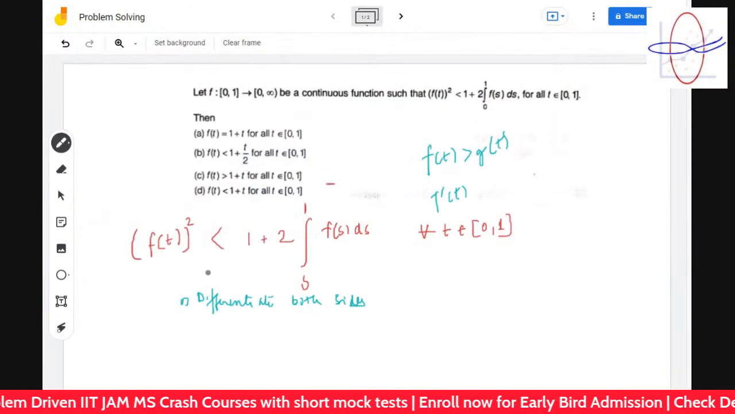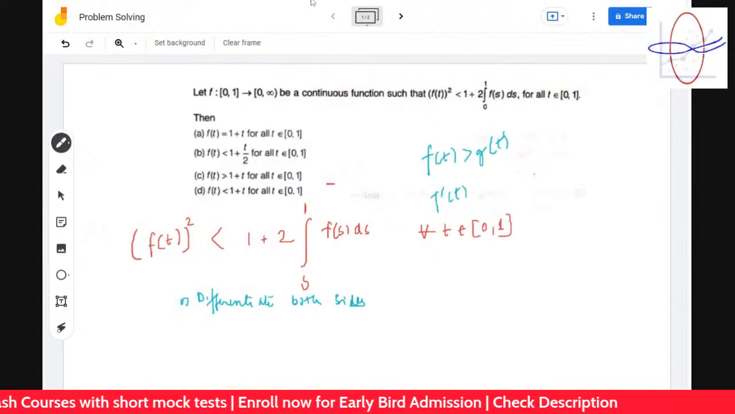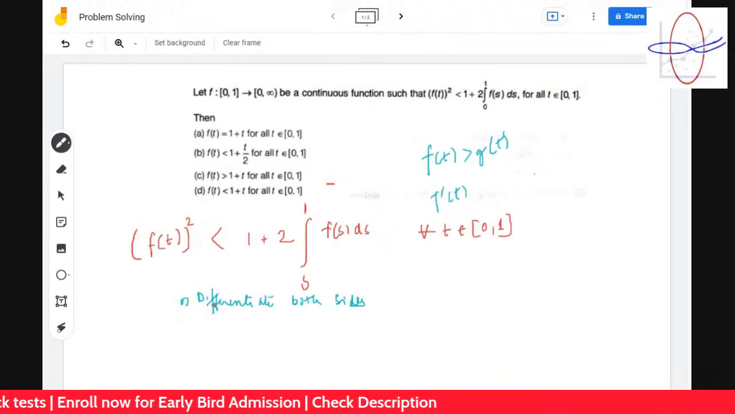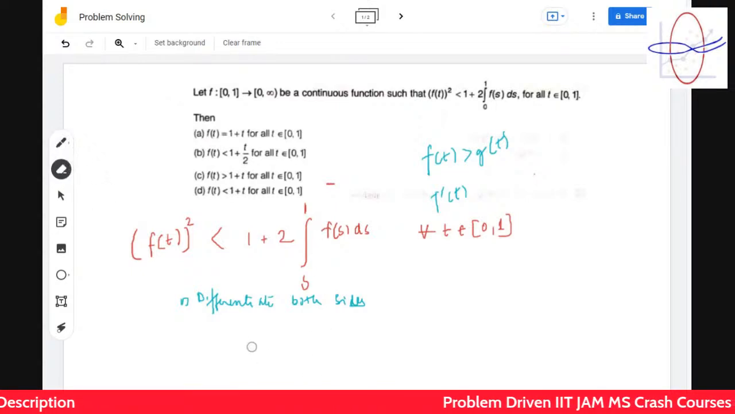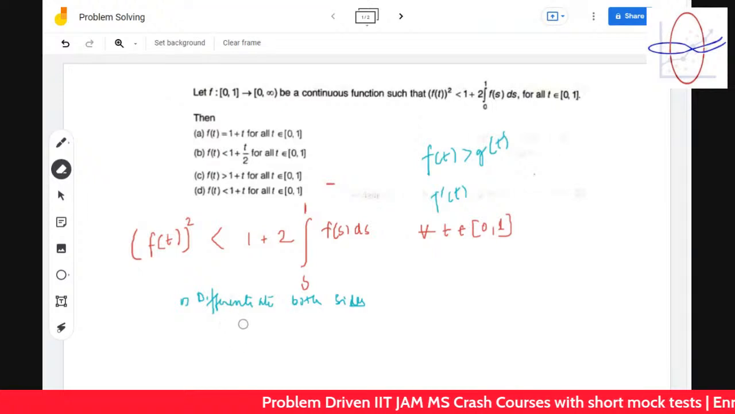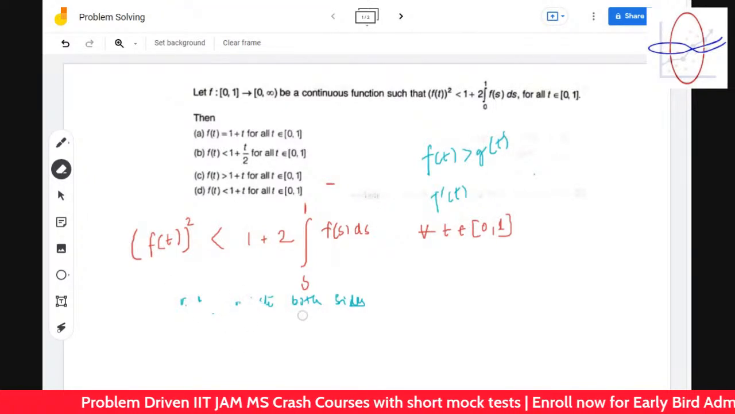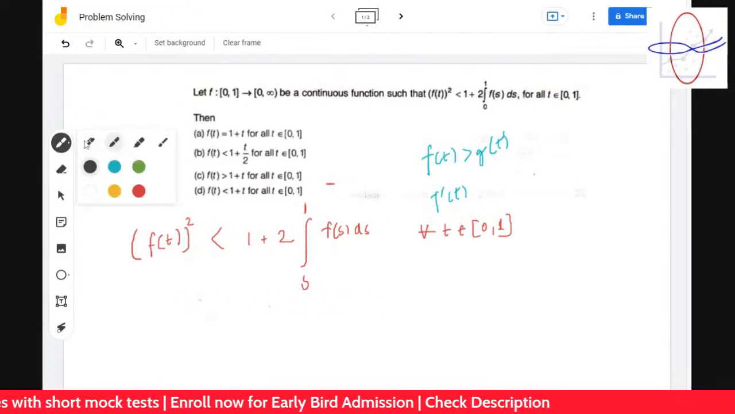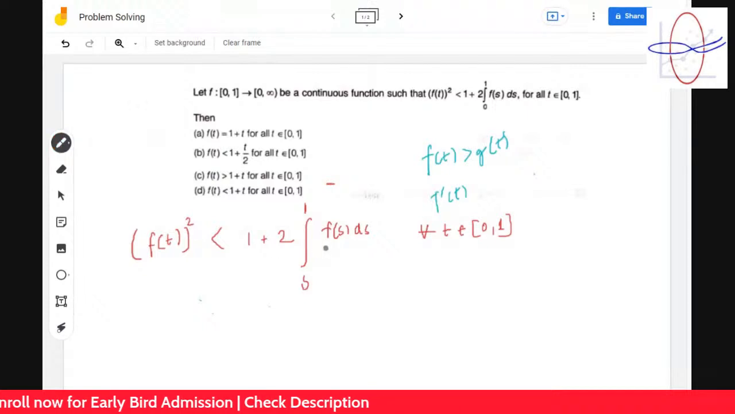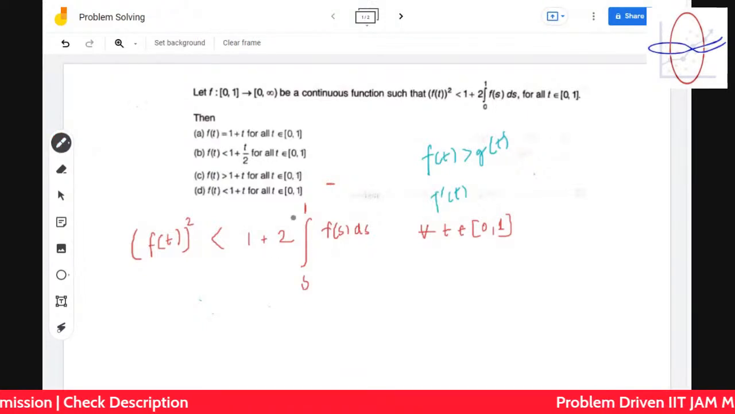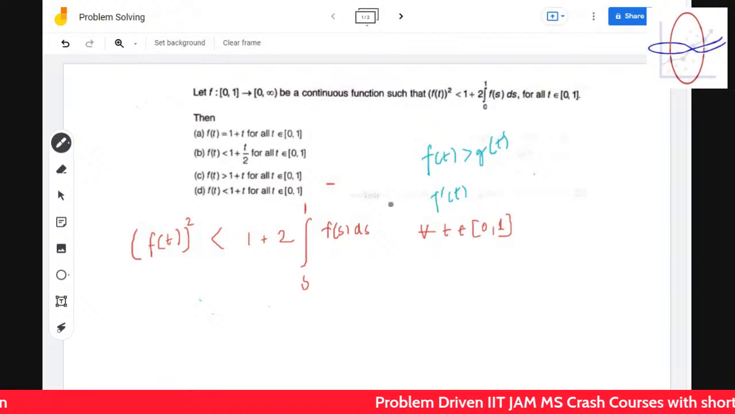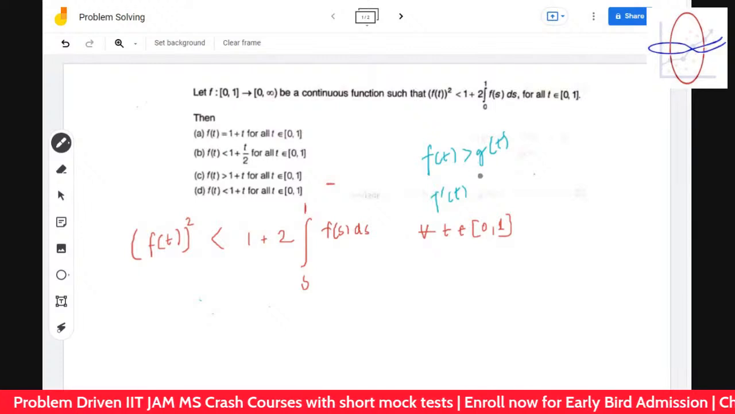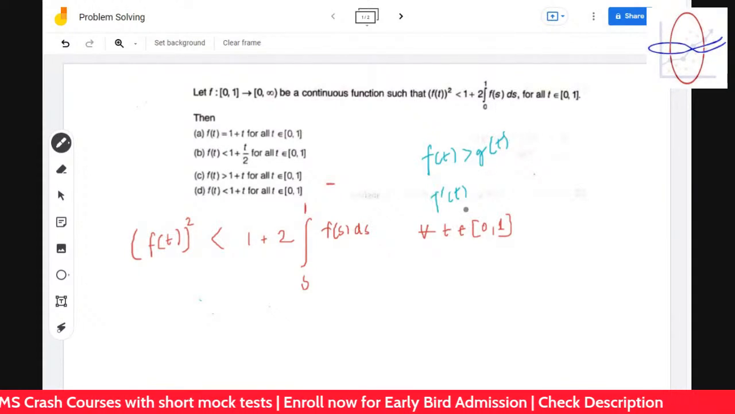So we cannot tell that by differentiating we will get this thing very clearly. We cannot differentiate both sides to get something, but of course it's demanding differentiation in some sense. So how do you find it? It's telling that f of t whole square is less than something. It's asking you that f of t whole square is less than this. Now tell me, it's asking now what is f of t. So how do you do this? Any ideas? Any ideas, guys?